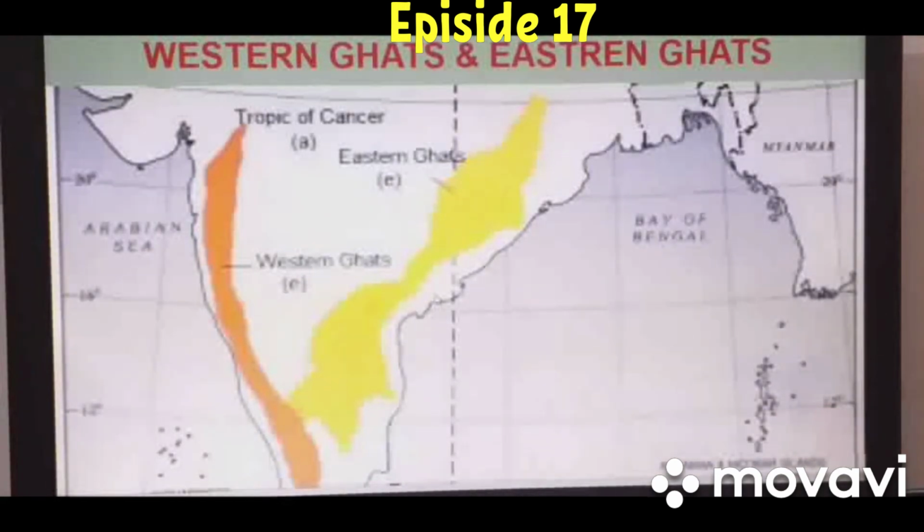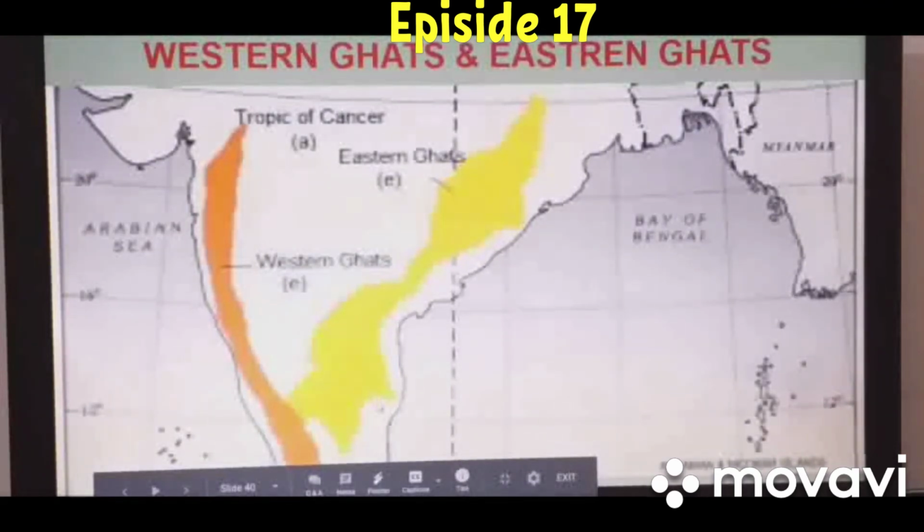In Andhra Pradesh, two rivers form their delta. One is Godavari River, and very close to Godavari River the Krishna River also forms its delta, and another major river of South India, that is Kaveri, also forms its delta near the coast of Tamil Nadu.